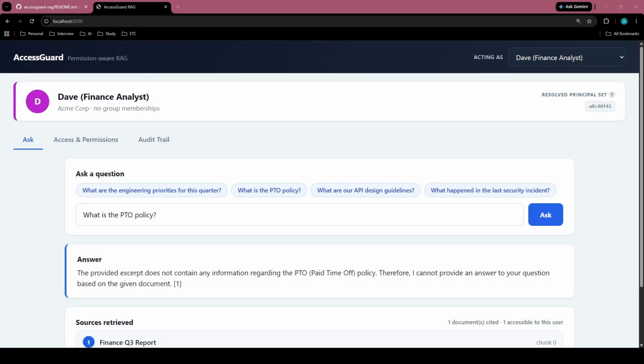Third, if access filtering returns nothing at all, the system refuses to call the model. Because a model asked about a document with no context will still produce something plausible from its training data, and the user can't tell the difference. That's a subtler leak than returning the wrong document.